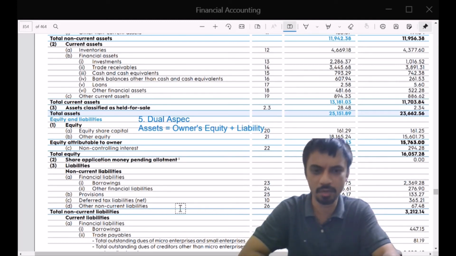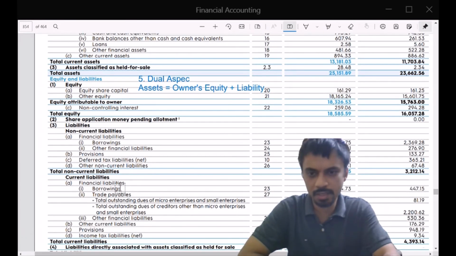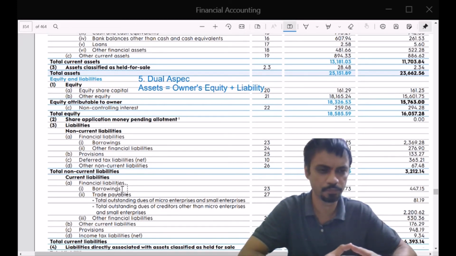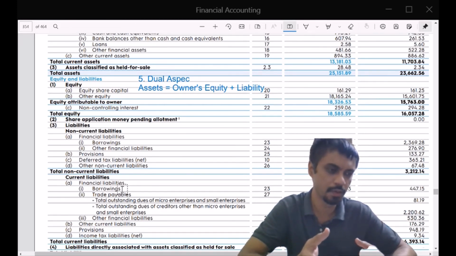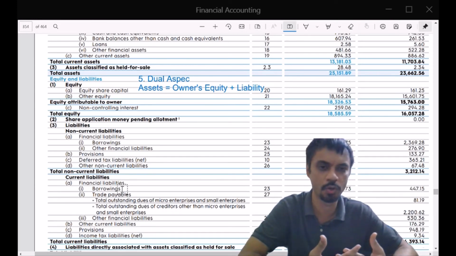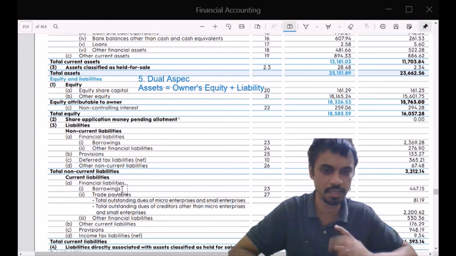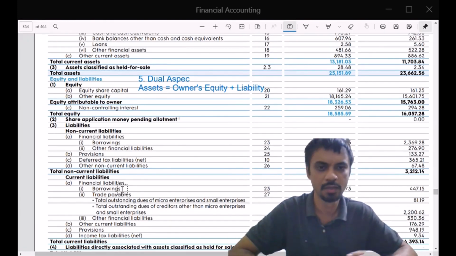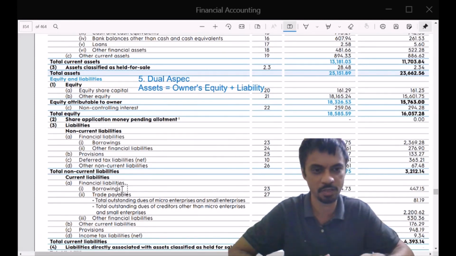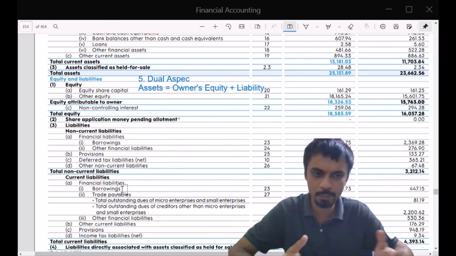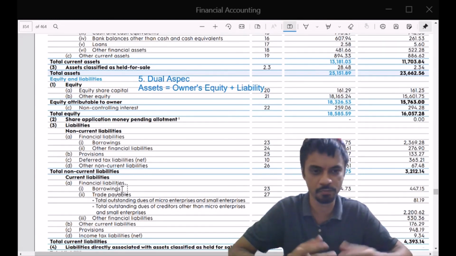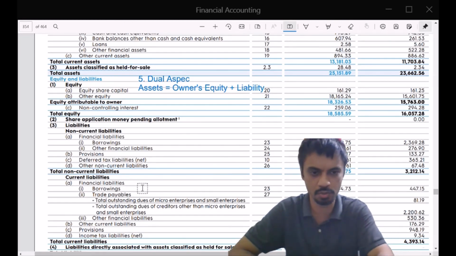And then there may be other non-current liabilities. Coming to the current liability side, again, you may have borrowed some money for short term. You may have sent some export shipment, and you are expecting the money to be paid after the ship reaches the destination, which may happen in another month. But for that time, you need some money to be paid to your employees or to your suppliers or to pay an electricity bill or something. So you may borrow short term, for 15 days, for 1 month, for 2 months, for 3 months, 6 months. So these are those borrowings. Again, you can see the details in this note.